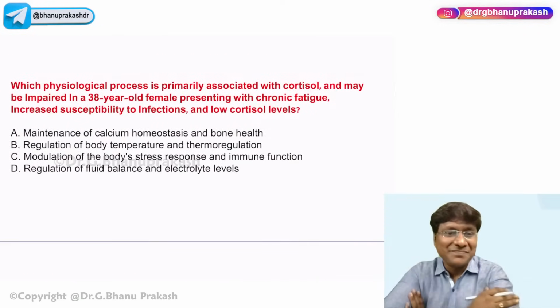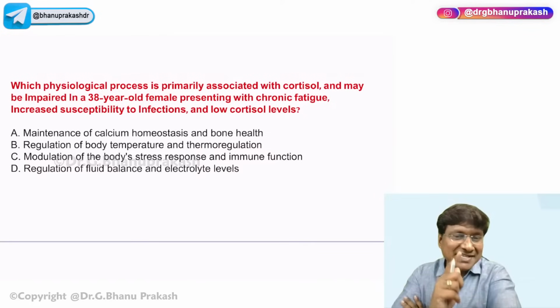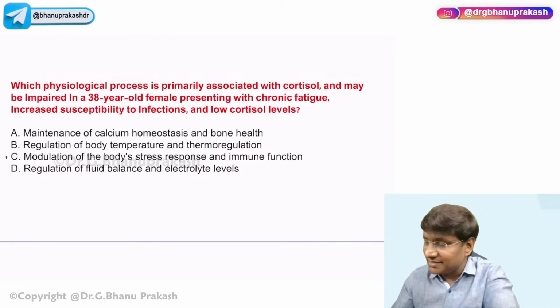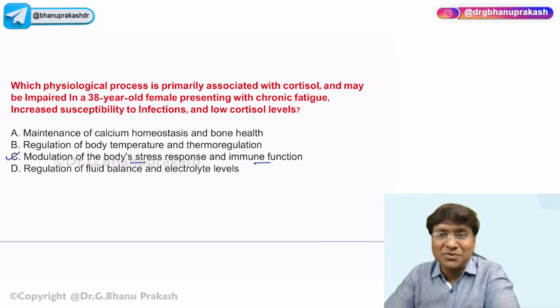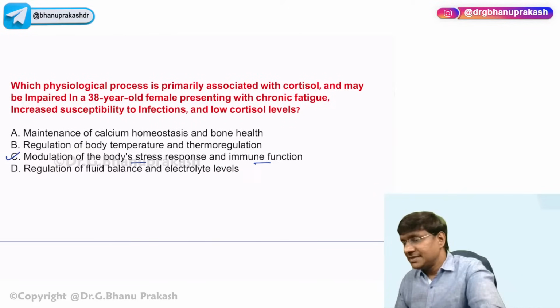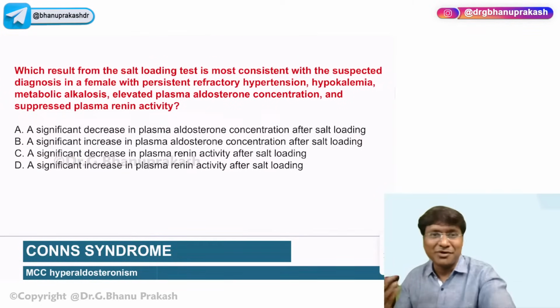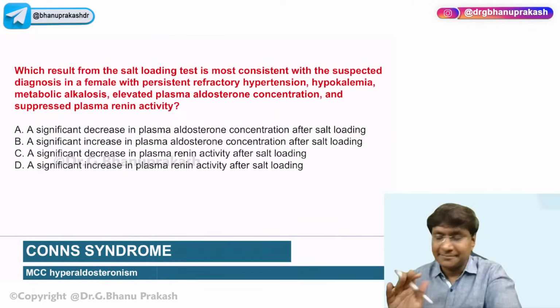Okay, so this particular cortisol, what is it associated with? It is associated with modulation of the body stress response as well as the immune function, right? So it is a stress hormone and it is an immunosuppressive hormone. Okay. Then coming on to the next important topic, we are done with Cushing's.